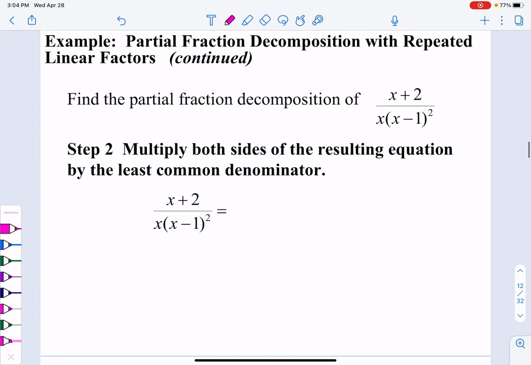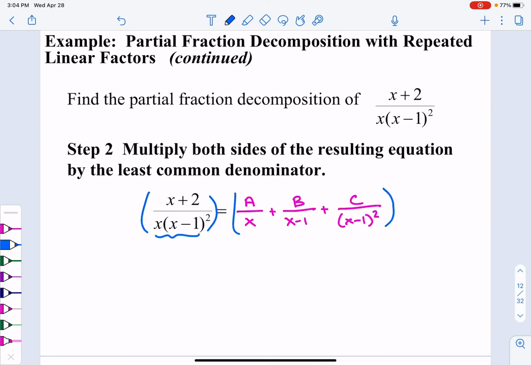Then we go on to step number 2. It says multiply both sides of the resulting equation by the least common denominator. So I'm just going to rewrite this. We had a over x plus b over x minus 1 plus c over x minus 1 squared. Those were our three possible denominators. So they want us to multiply by the least common denominator, and that is just going to be what was in the original equation. So we're going to multiply both sides of our equal sign by x times (x minus 1) squared.